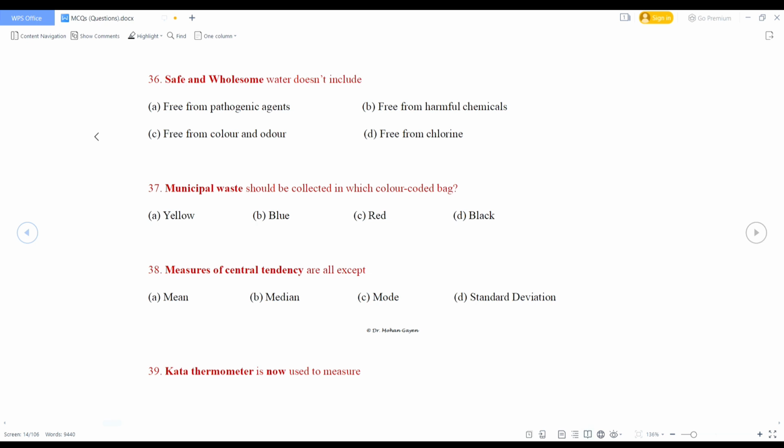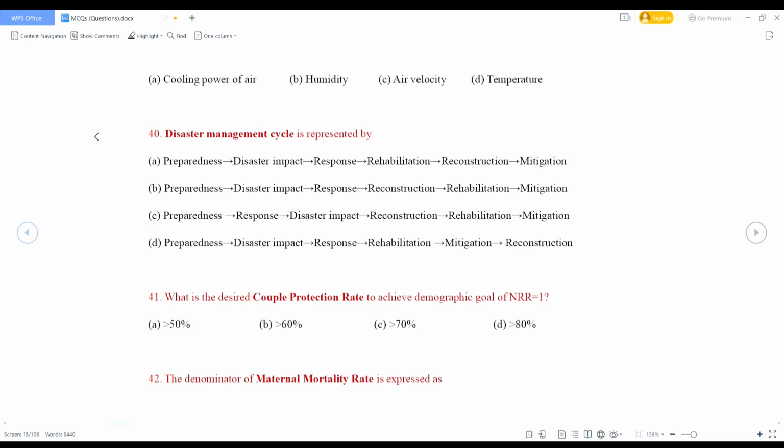Kata thermometer is now used to measure. Here the keyword is now. Kata thermometer was originally devised to measure the cooling power of the air, but it is now largely used as an anemometer for recording low air velocities rather than cooling power of the air. So right answer is air velocity. So option C is the correct answer.